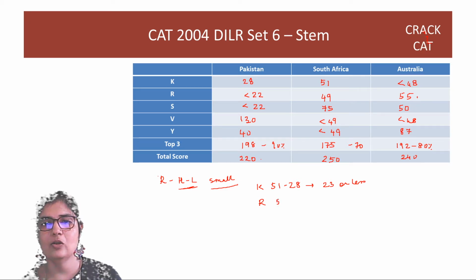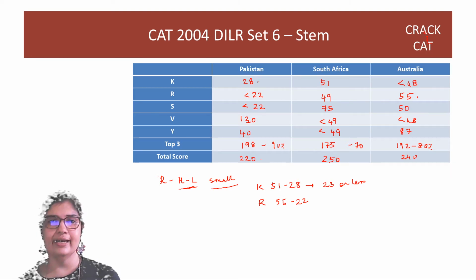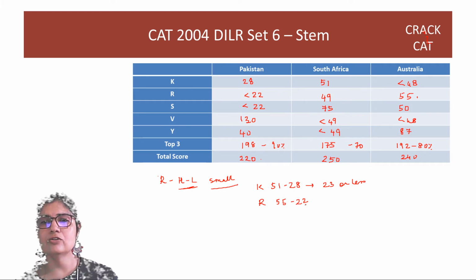And the lowest has to be this number. So the range for Rahul is 55 minus 21, or even 22 is also possible, right? Because the possibility comes from where the third guy is. So Rahul can score 22, everybody else can score 0, right? So Rahul can be 33 or more.